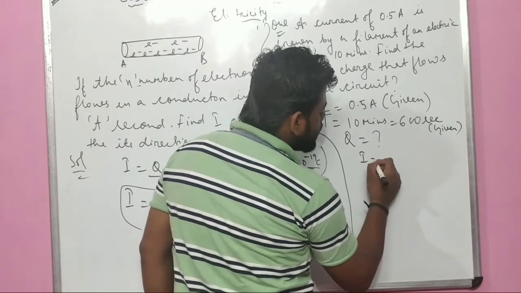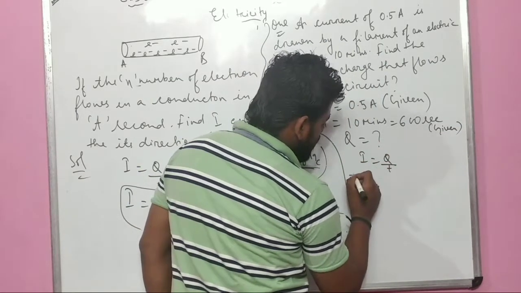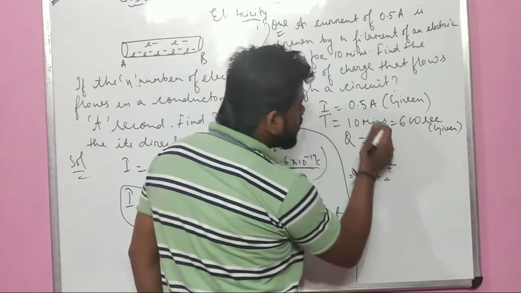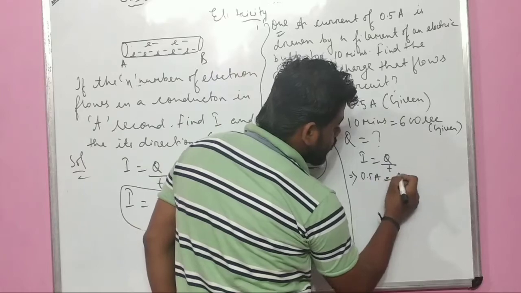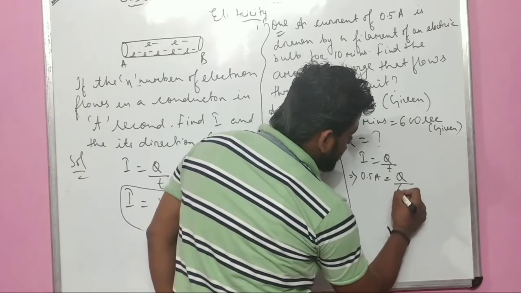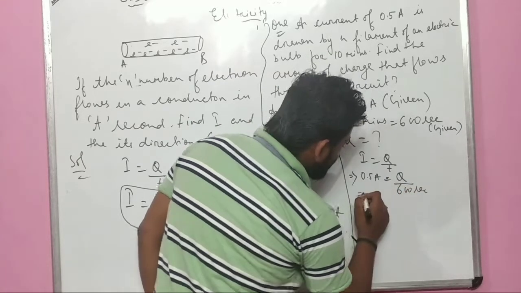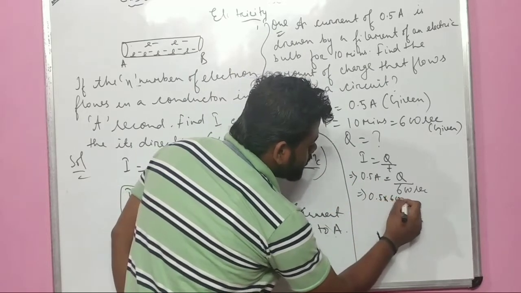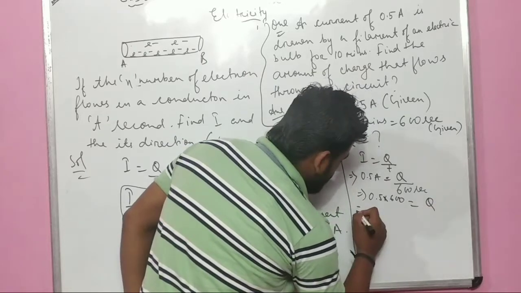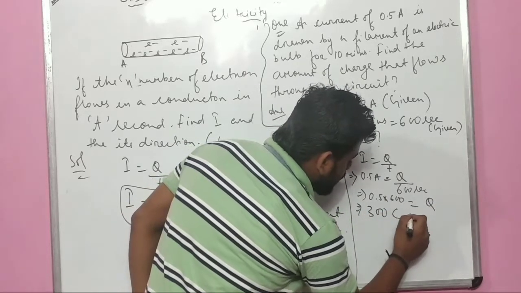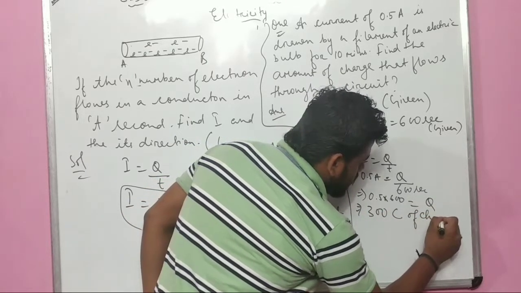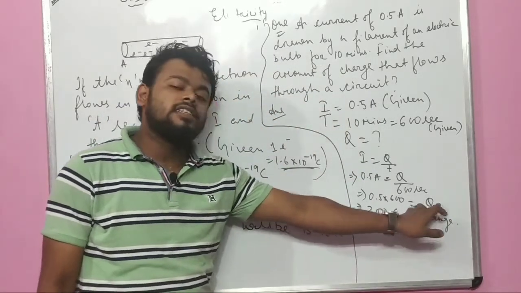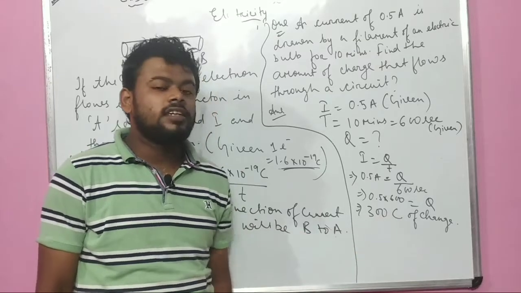Simply I equals to Q upon t. What is I? It is given as 0.5 ampere. Time is given as 600 seconds. So 0.5 into 600, that is all about Q. That is 300 Coulomb of charge. That means what I have got now, 300 Coulomb. Why have I written Coulomb? Because the SI unit of charge is Coulomb. That's the reason I have written 300 Coulomb of charge.